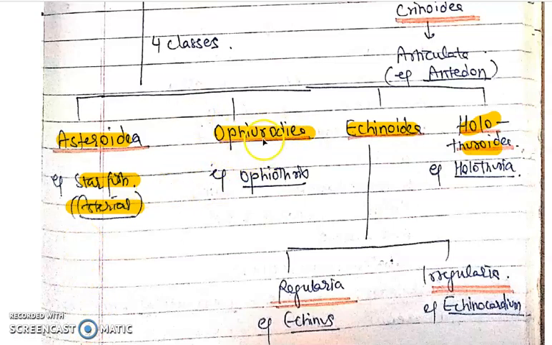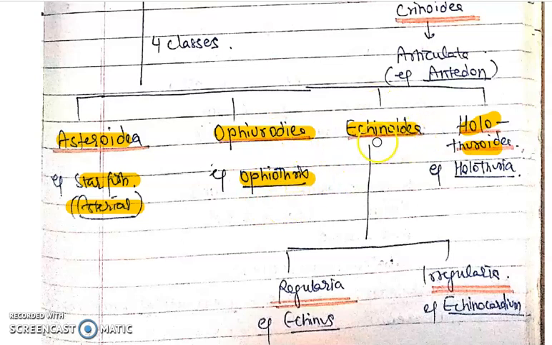Next class is Ophiuroidea. It includes brittle stars. The main example is Ophiothrix, and the main larval stage found in the life history of these organisms is the Pluteus larva.